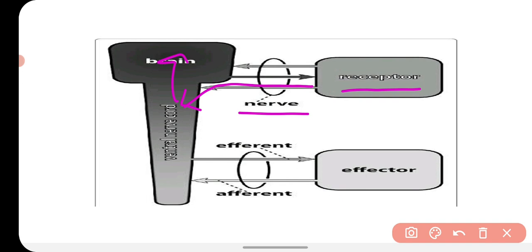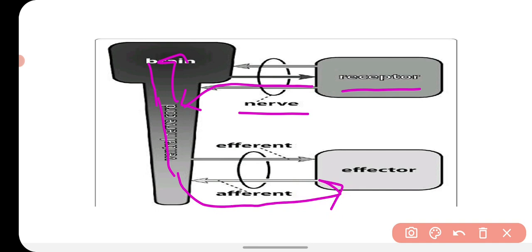Then the brain analyzes that stimulus, and according to the analysis and different kinds of processing, the brain gives the command to the different organ which works upon the command of the brain.